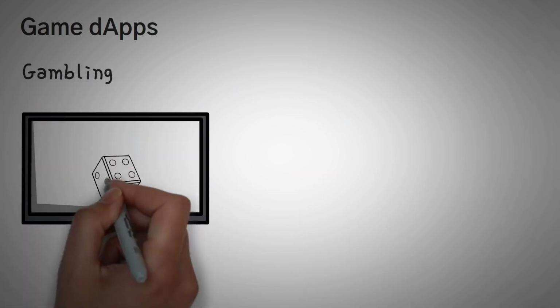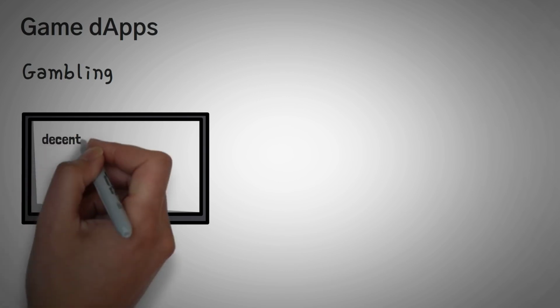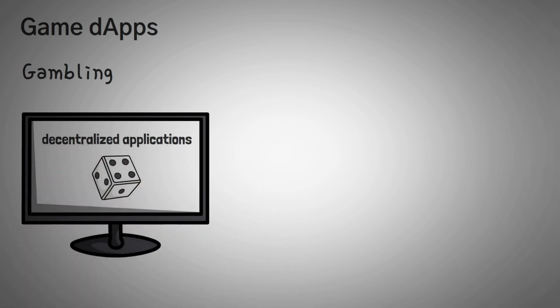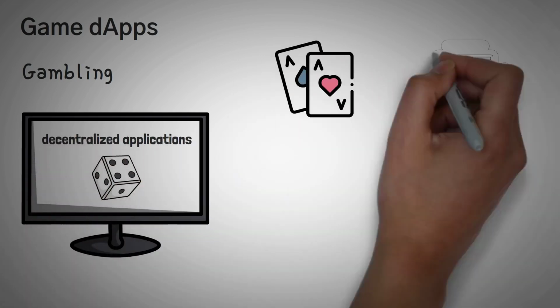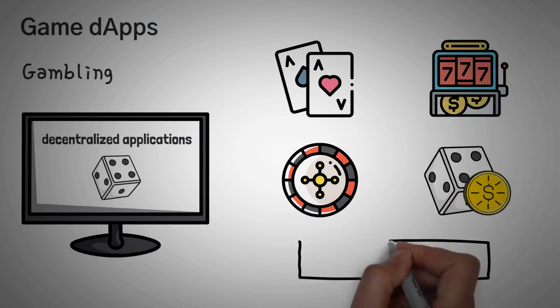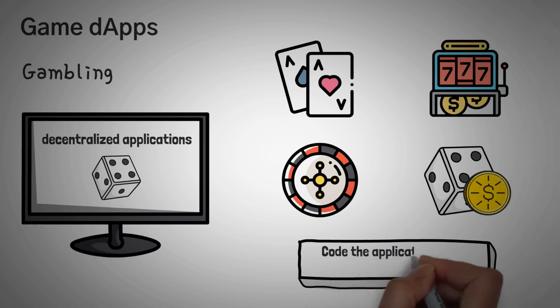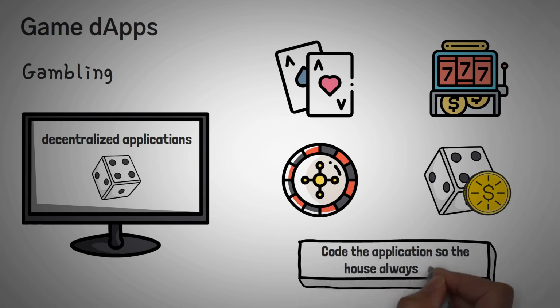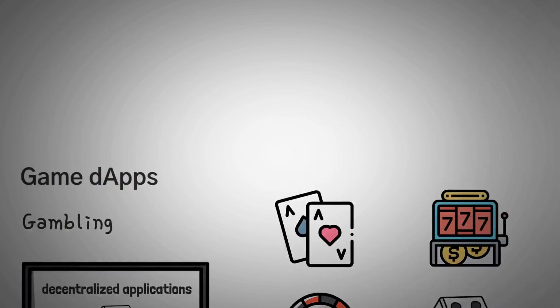Number three is basically gambling. So just like Zed is technically a gambling app, there is an absolute massive list of blockchain gambling websites out there that are technically decentralized applications. There are dApps that allow you to play games like poker, slots, roulette, even simpler games like dice rolling or coin tossing. In fact, you can actually code these applications so that the house always wins, even if it's by 1%, but people love playing these games.